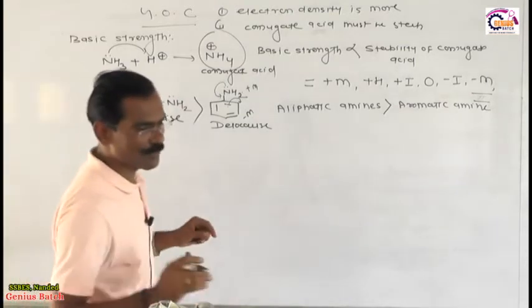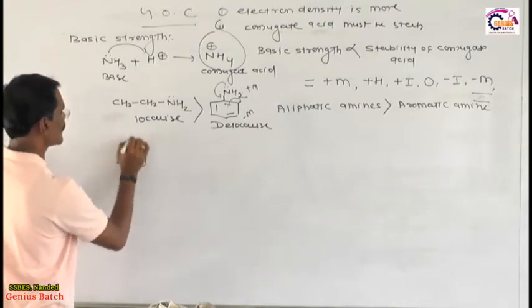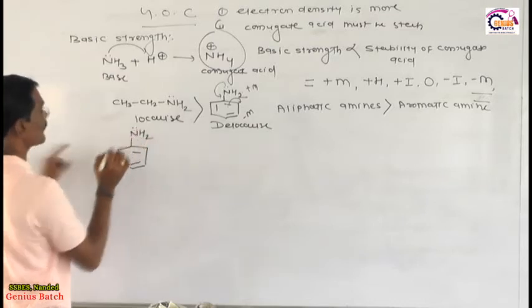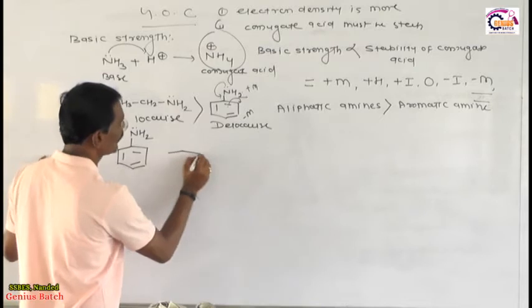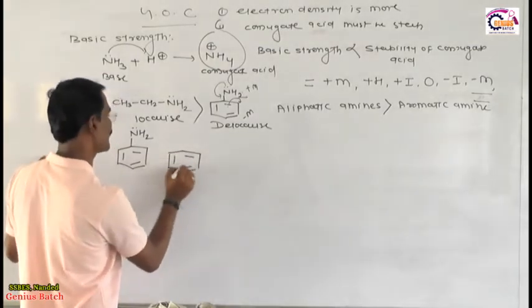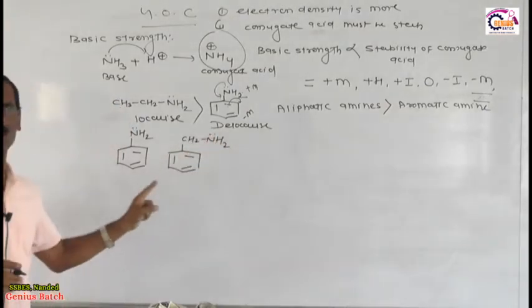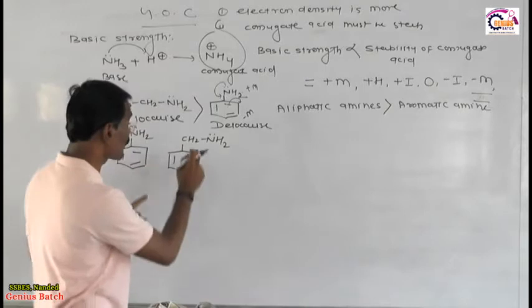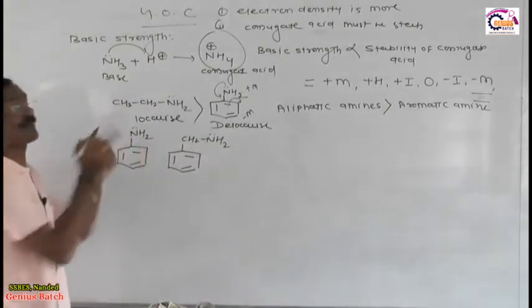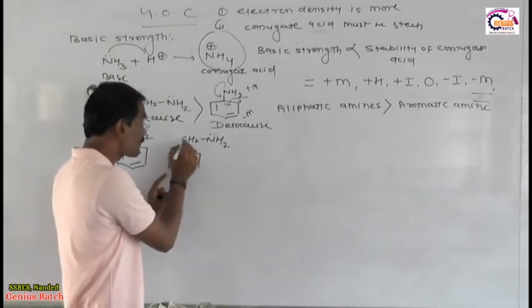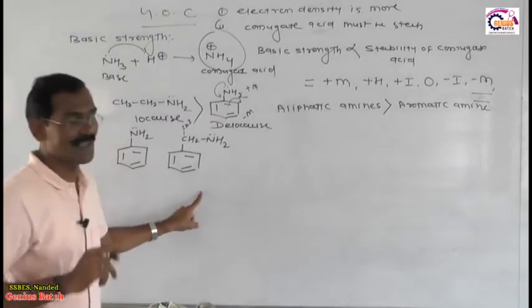Now I will give you one more example, my dear students, see toward the board. Suppose I have this amine. My question is, this is an aromatic amine, because NH2 is directly attached to the benzene. And suppose I have this amine, CH2NH2. Tell me, is it an aromatic amine? No, this is not an aromatic amine, because this is not the condition of lone pair single double. Lone pair single double is a condition of resonance, and this is attached to an sp3 carbon, not attached to benzene, therefore this is an aliphatic amine.